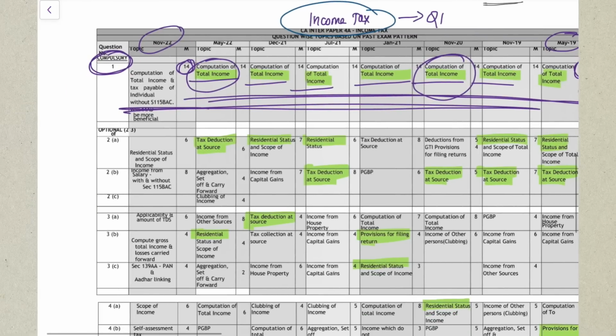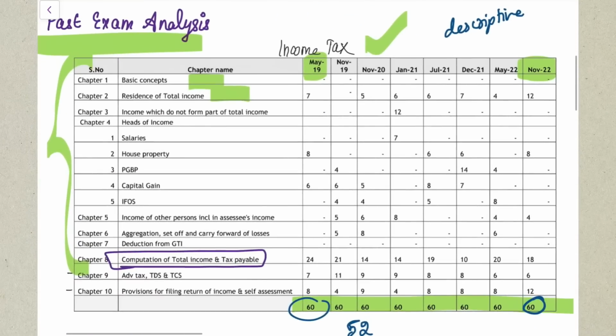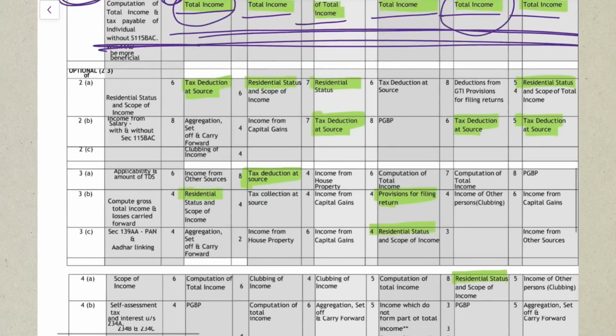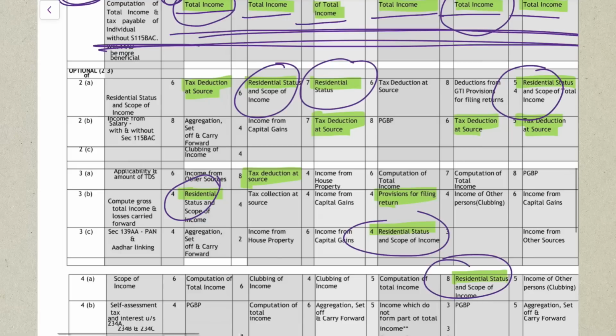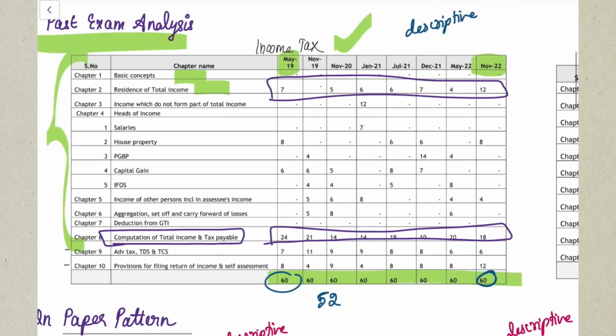Point number 2 that I noticed while analyzing is that in every single attempt, the total income question is asked, and along with that, your residential status question is also being asked in the examination. You can see here residential status, residential, residential. So the residential status question is being asked in almost every attempt. So this is also one of the most important chapters that you have to look after.